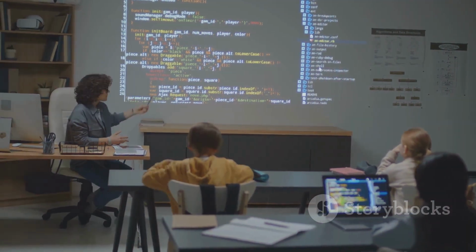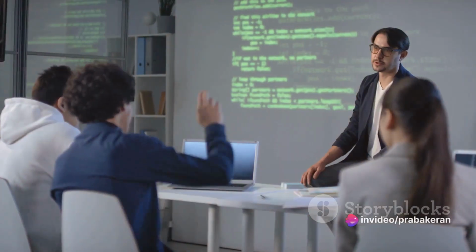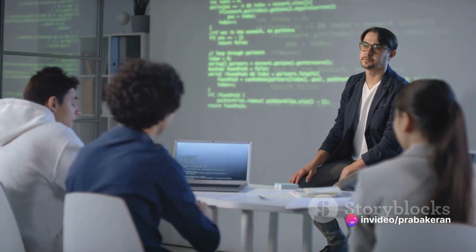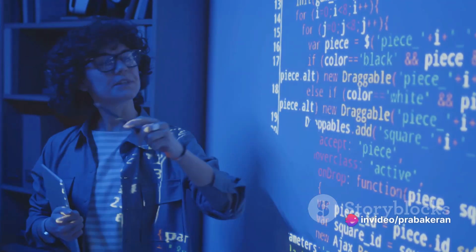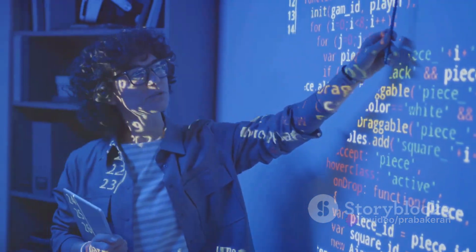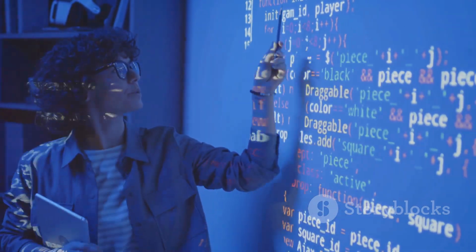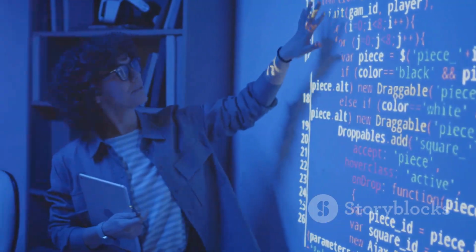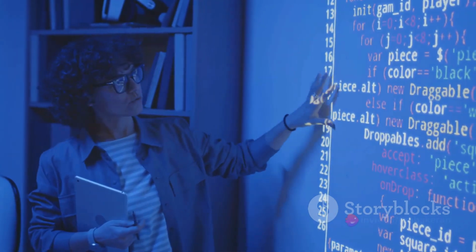Now, if we want to access the second element, we would use an index of 1 like so, my array. This would give us the number 2. This continues all the way up to the last element of the array. In our case, the last index would be 4, not 5, because remember, indexing starts from 0.